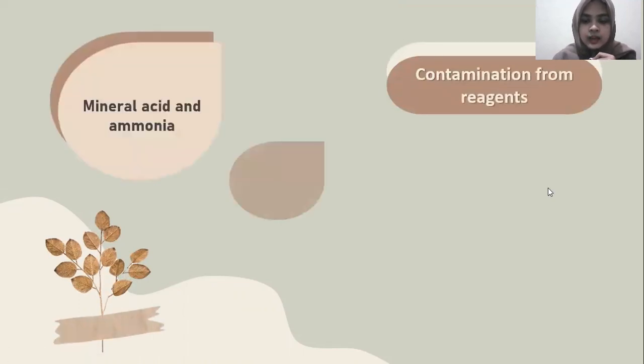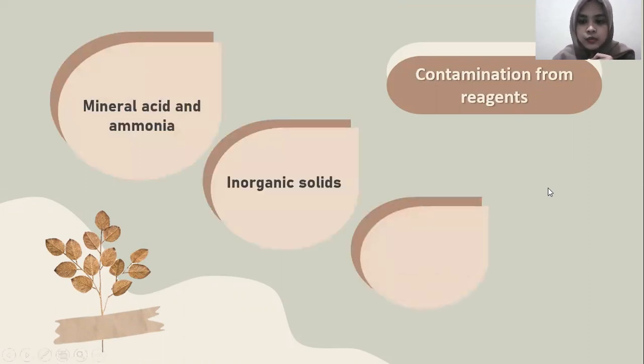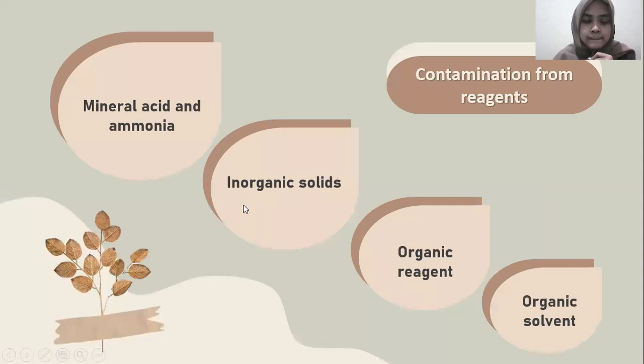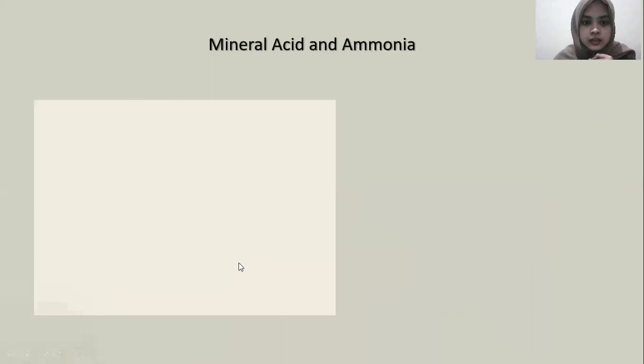Then I will explain about contamination from reagents. There are 4 types of contamination from reagents, namely mineral acid and ammonia, inorganic solids, organic reagent, and organic solvent. First, mineral acid and ammonia.